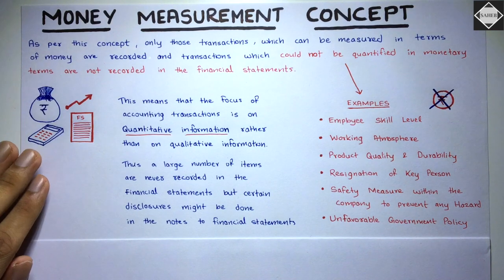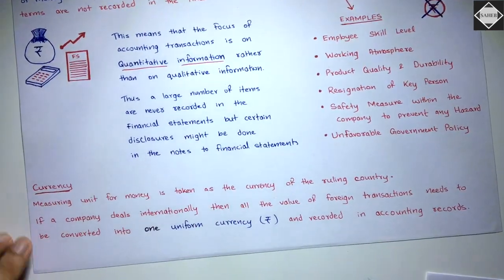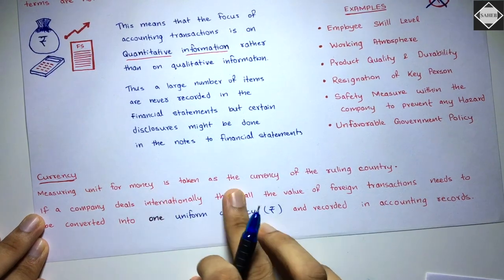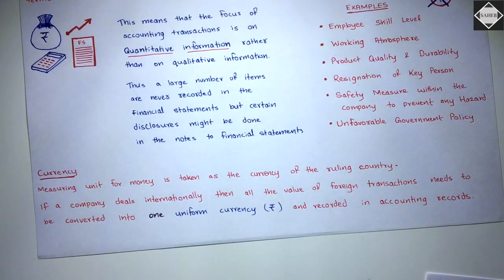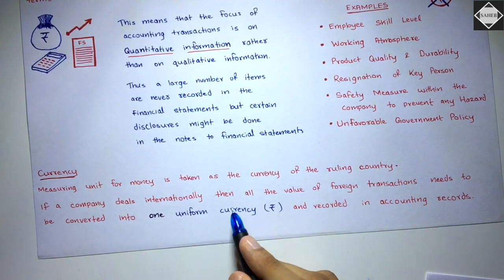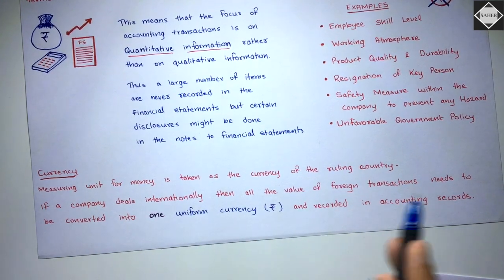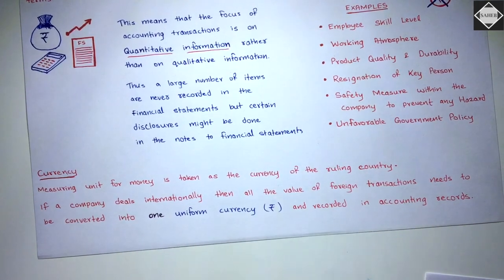Fine. And then there is also this uniform currency. The measuring unit for money is taken as the currency of the ruling country. For example, if your company is headquartered in India, then when you prepare the financial statements, in which currency will you prepare? In Indian rupees. If a company deals internationally, then all the value of foreign transactions needs to be converted into one uniform currency.